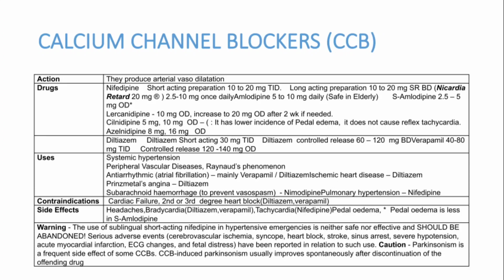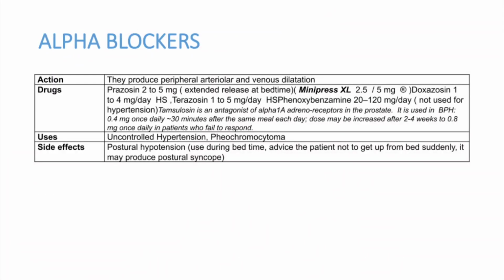Now another important group of drugs which can be used in hypertensive management is alpha blockers. The main drug in this category is prazosin. Prazosin is not a first line drug. It should be used only when there is a failure of first line drugs, or as an add-on drug to the first line drug. We can use it in uncontrolled hypertension, or if the patient is suspected to have pheochromocytoma, alpha blockers are a better choice.